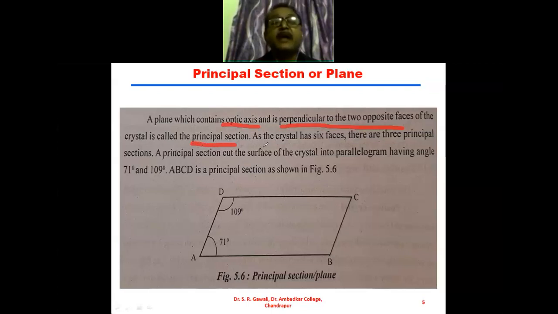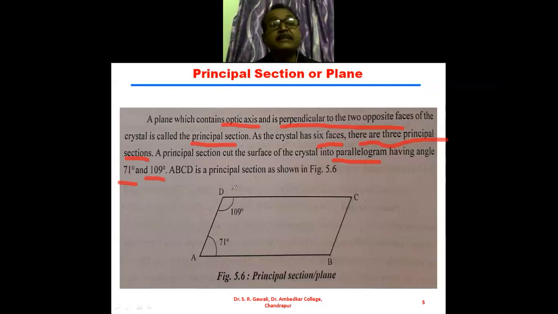As the crystal has 6 faces, 4 side faces and top and bottom, there are 3 principal sections or three principal planes. A principal section cuts the surface of the crystal into a parallelogram having angles 71 degree and 109 degree.